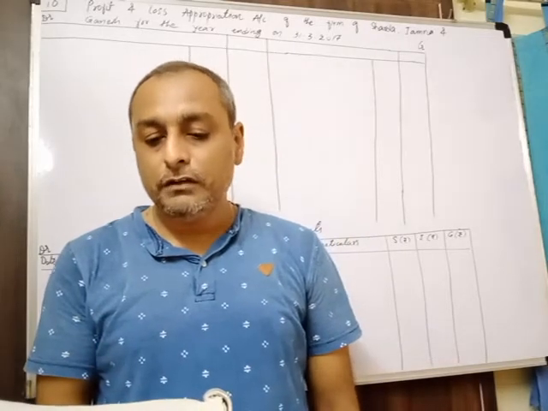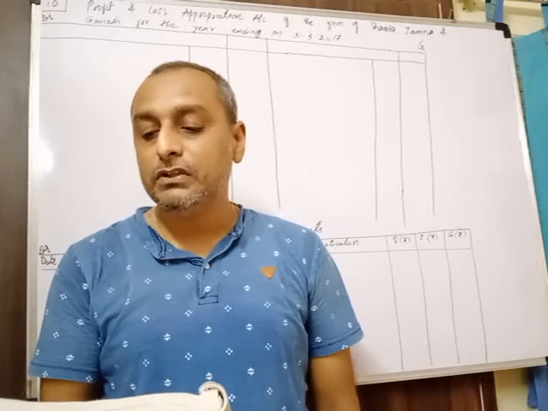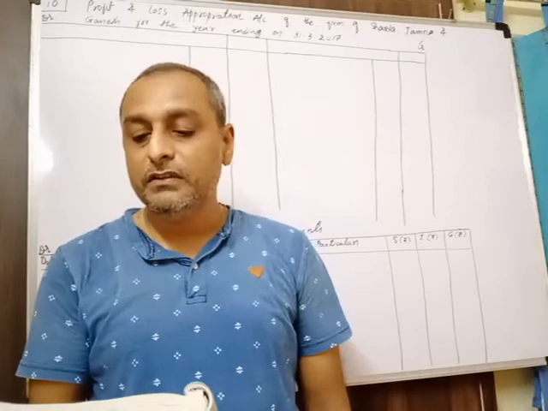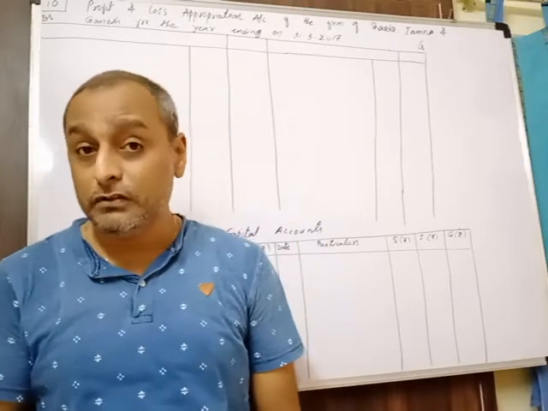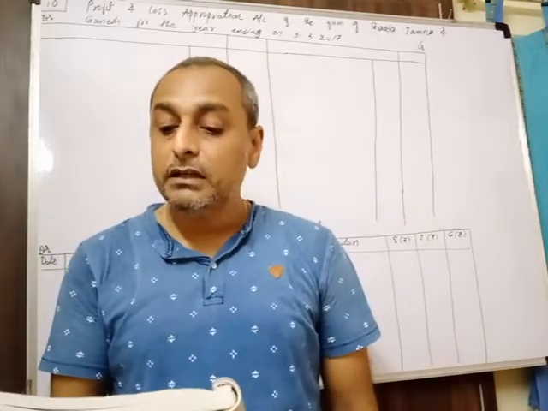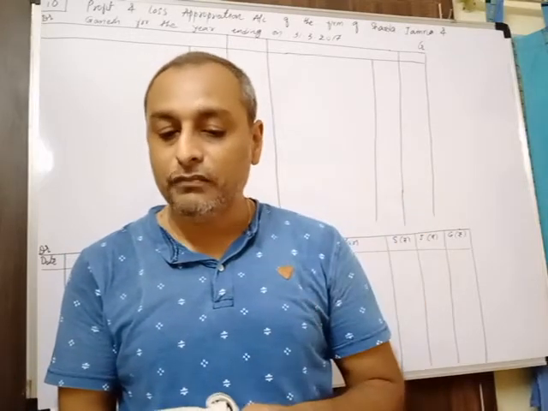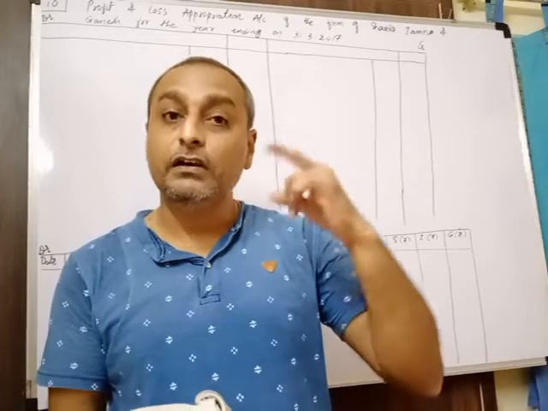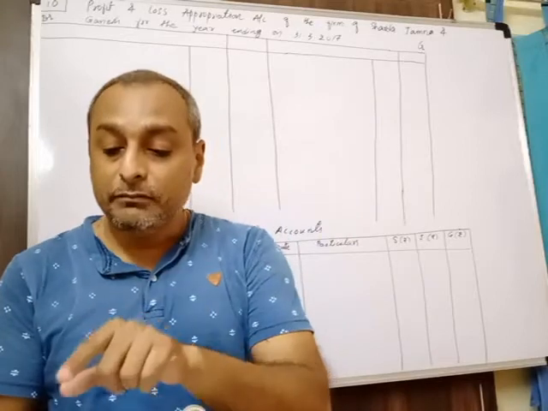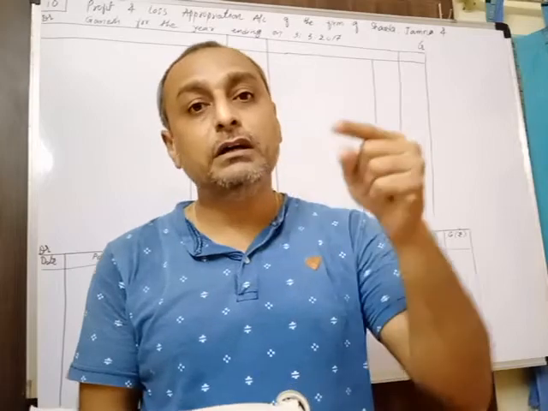Profit of the firm for the year ending on 31/3/17, after charging interest on drawings but before consideration of the above mentioned adjustments, was rupees 81,600. So here the new part is that the profit of the firm is given on 31/3/17 but it is after charging interest on drawings. So interest on drawings was already charged and recorded in the profit. The important part is that the profit available is 81,600, which is already recorded after recording the interest on drawings.